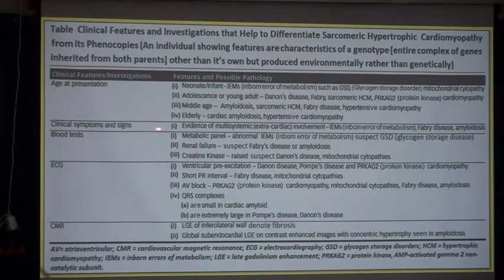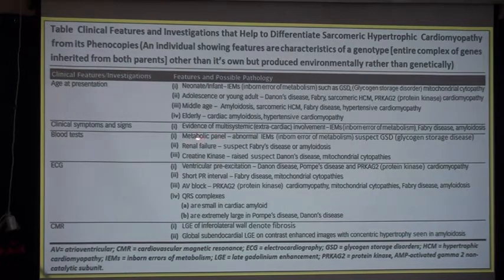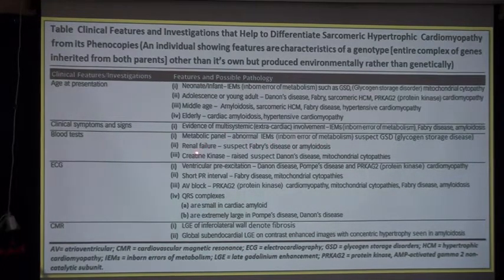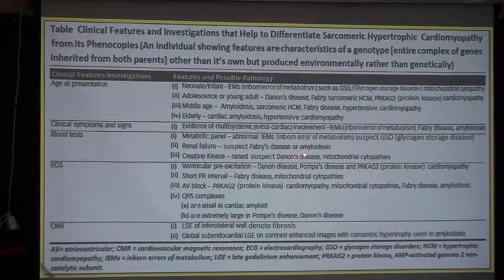Then if we do the blood test and go for a metabolic panel, you must know that if abnormal inborn error of metabolism is present, then suspect glycogen storage disease. If renal failure is present, then suspect Fabry disease or amyloidosis. If you see creatine kinase raised, suspect Danon disease or mitochondrial cytopathy.